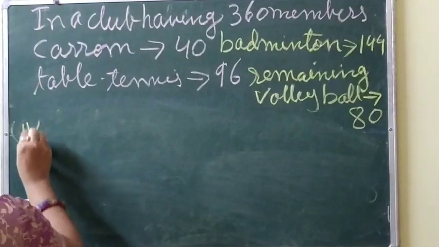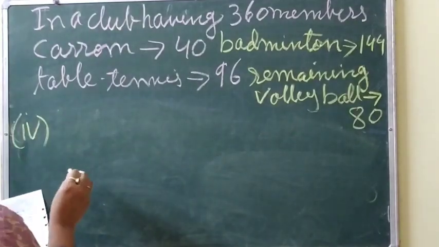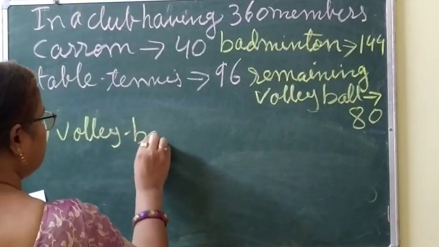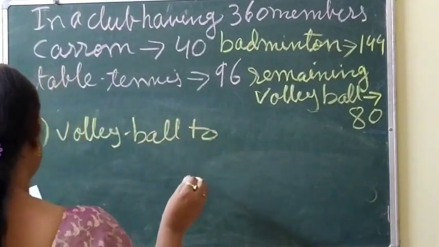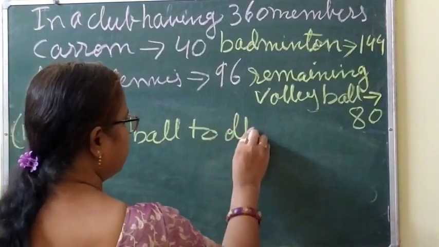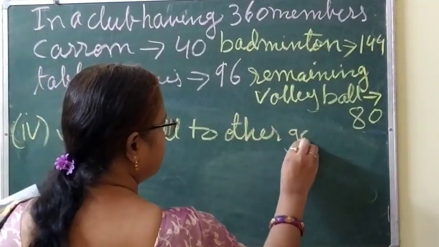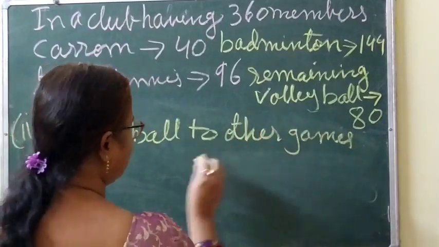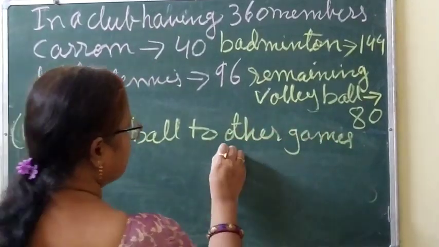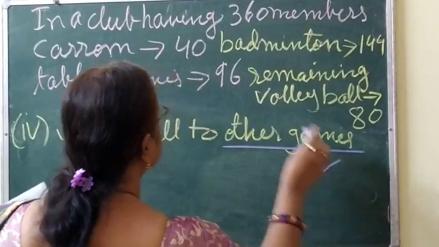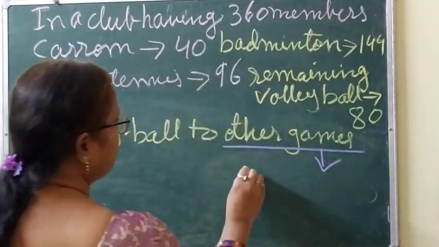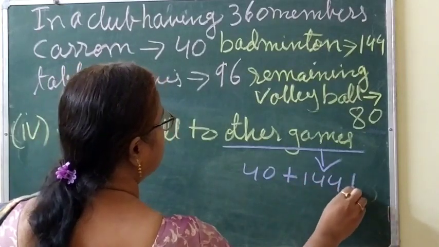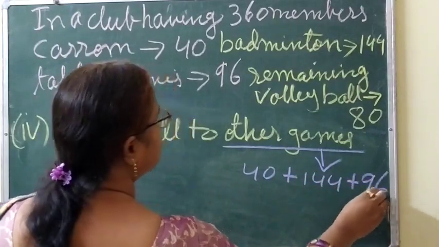Now sub part 4. We have to find the ratio between the members who play volleyball to what? Other games, meaning those who play other games. So other games means what? Volleyball is 80, and how will we find out the other games? For this, what we will do? We will add all. Clear? Like 40 plus 144 plus 96.